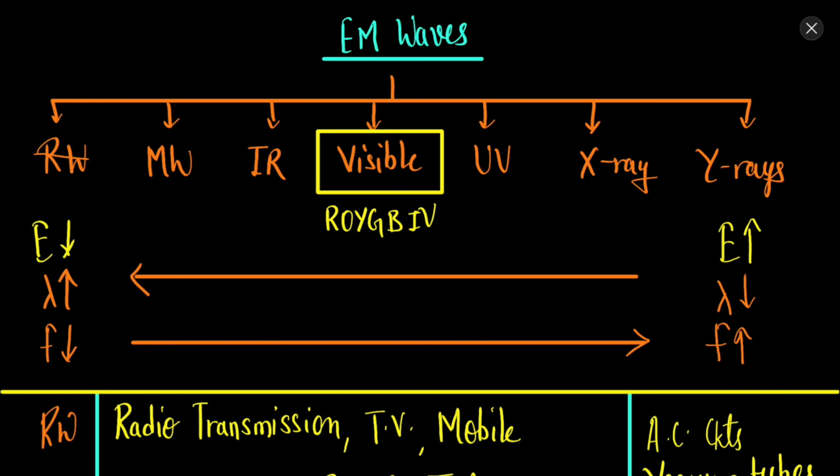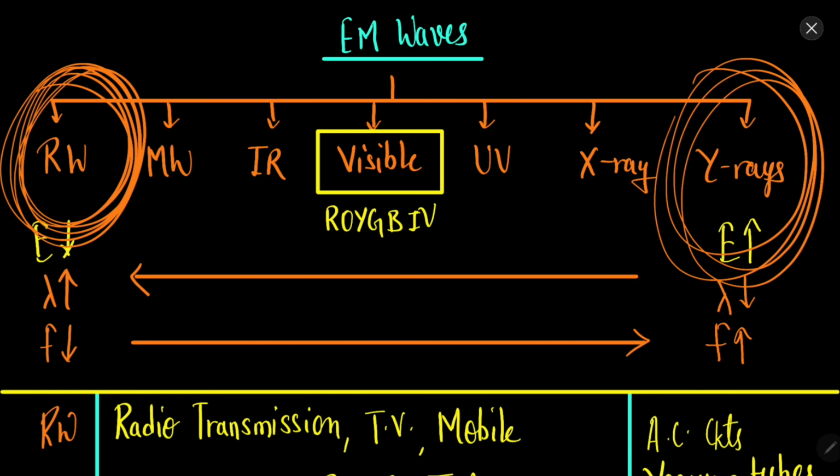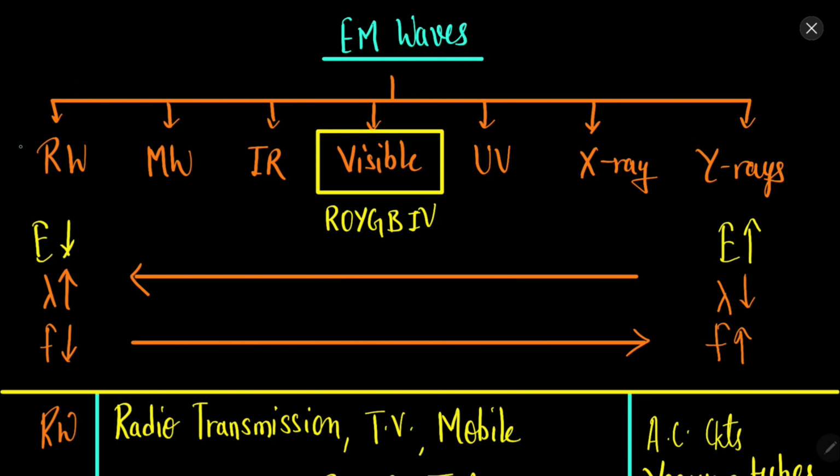So how are these waves arranged? They are arranged in the sequence of decreasing wavelength or increasing frequency. The wavelength is maximum for radio waves and minimum for gamma rays, and the frequency is minimum for radio waves and maximum for gamma rays. We know that wavelength and frequency are inversely proportional to each other.